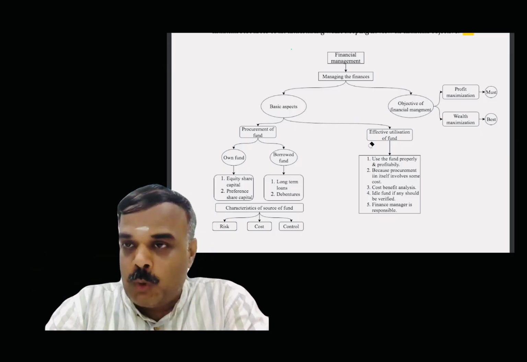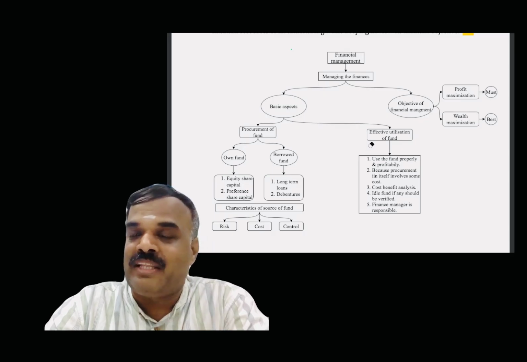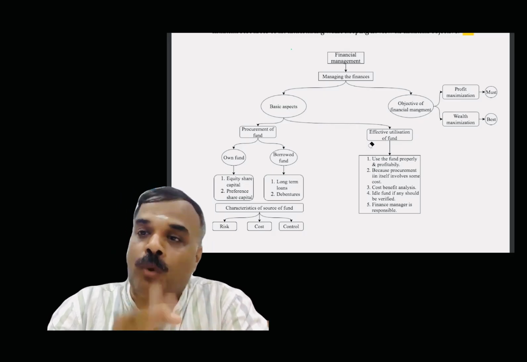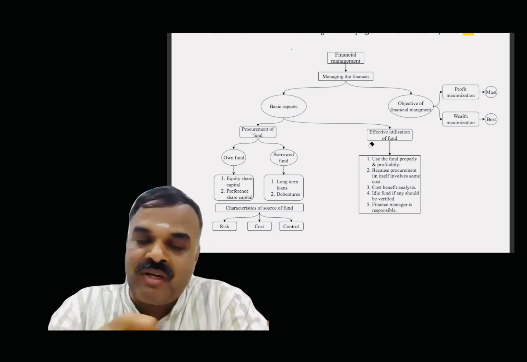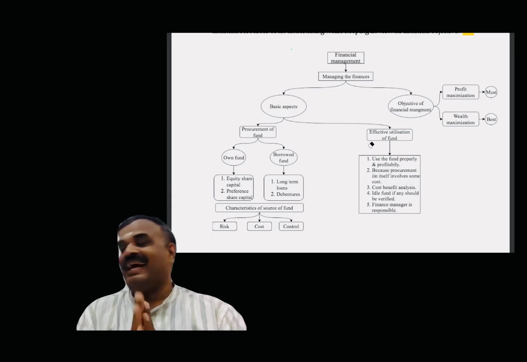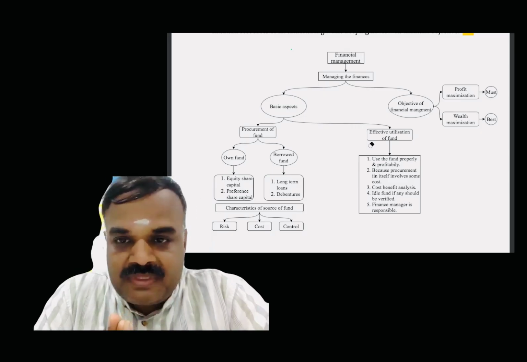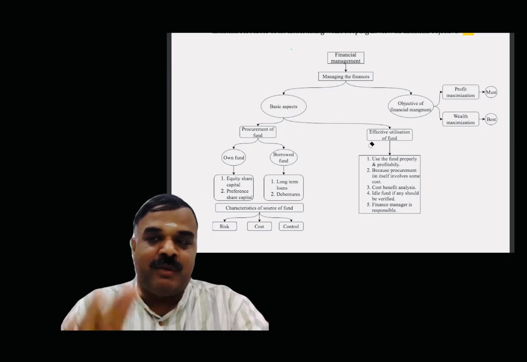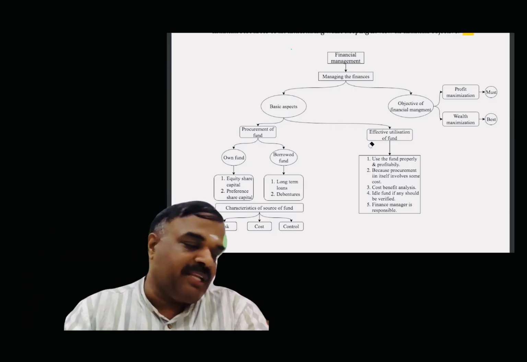With respect to control, dilution of control will be there in own fund, whereas in borrowed fund, the company has better control. When compared to own fund, in borrowed fund the company has better control. These are the three different characteristics of source of fund. Then the two main basic aspects of financial management: one is called procurement of fund, and the other is called effective utilization of fund.